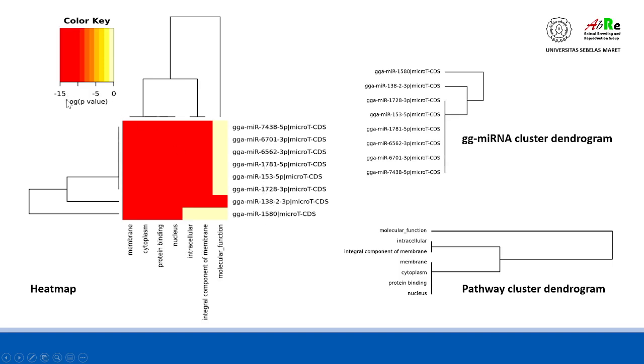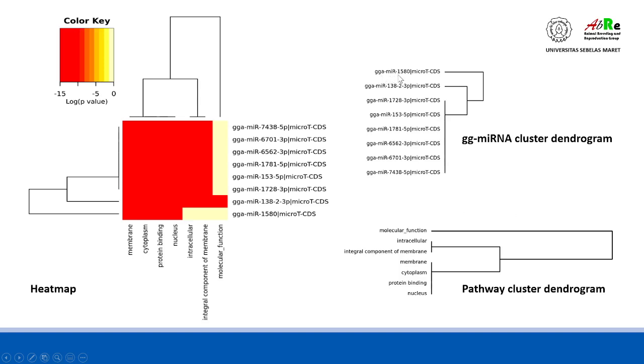The color in the heat map shows that there is more influence, or a higher degree, of this microRNA on the specific functions here. According to the microRNA cluster dendrogram, we found 3 clusters of microRNA, which function in 3 pathways. This is for example.